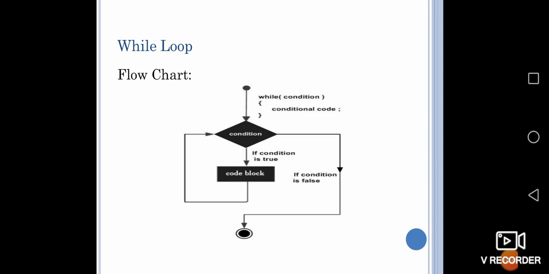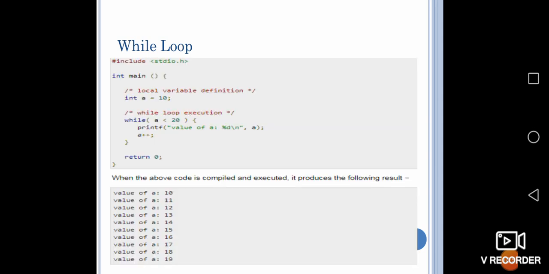Once that set of statements is executed, and if the condition is true, again it will be executed, and it will keep moving on with certain steps. Until and unless it becomes false, it will not exit. Once it becomes false, it will exit.